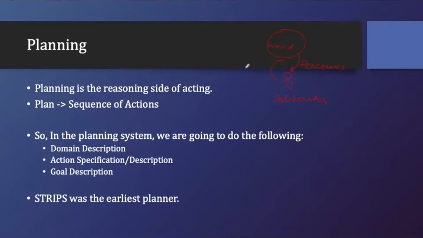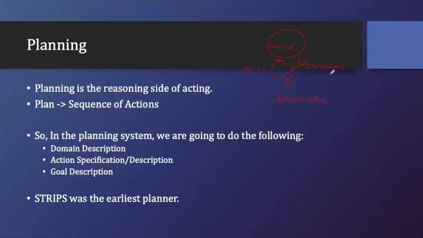So it will act on the world. Based on the percepts, or the sequence of perceptions, the agent will deliberate and understand what action has to be done, and it will act. So it is a normal agent that we have seen till now, right?